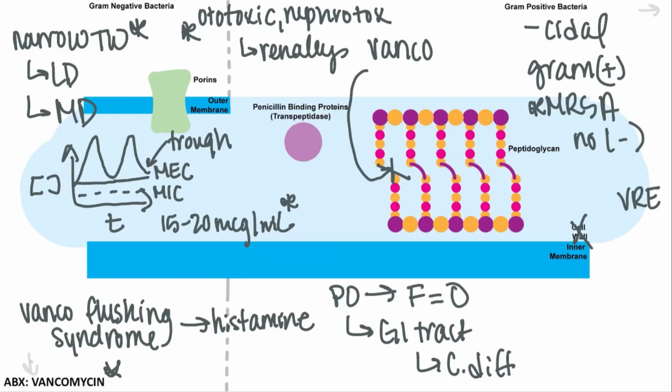This is similar to the reaction we discussed for some of the opioid agents in block 4 with a pseudo allergy. So if this occurs, you can just stop the infusion, give an H1 and H2 receptor antagonist, and reduce the infusion rate. So again, vancomycin is an incredibly common and useful agent, but special care must be taken to understand its pharmacology to ensure appropriate use and dosing for patients and to minimize any mounting resistance to this agent. So moving to our next slide.